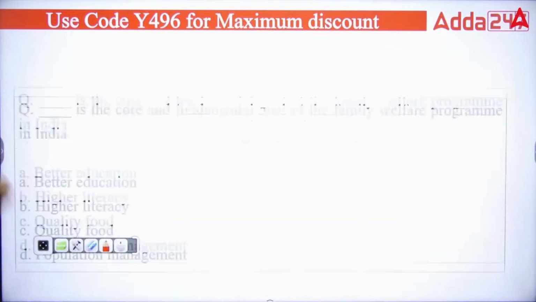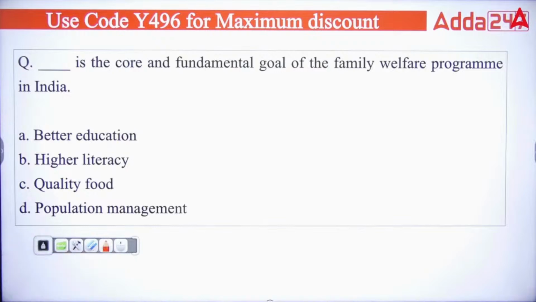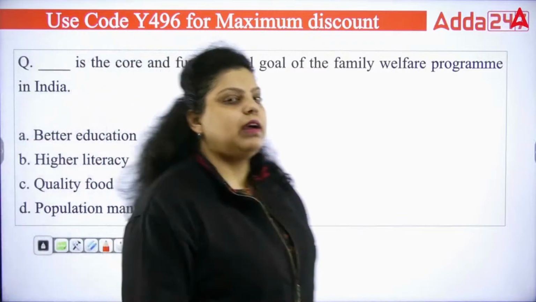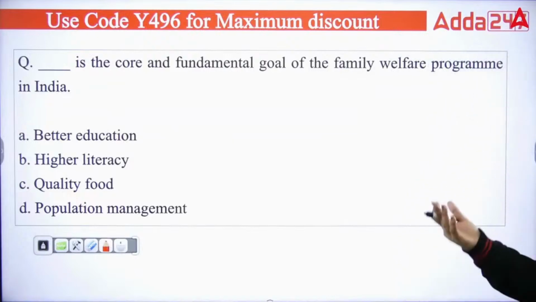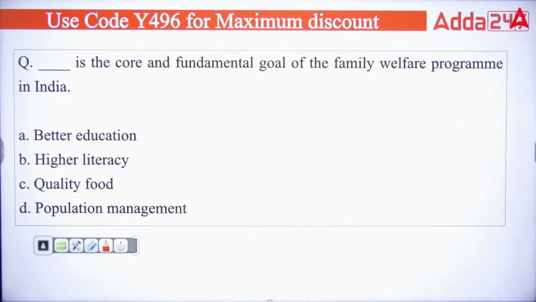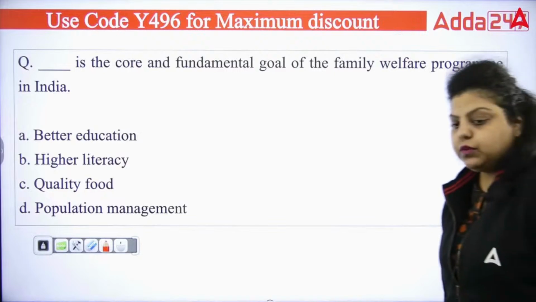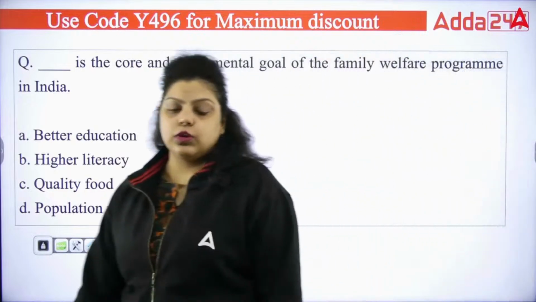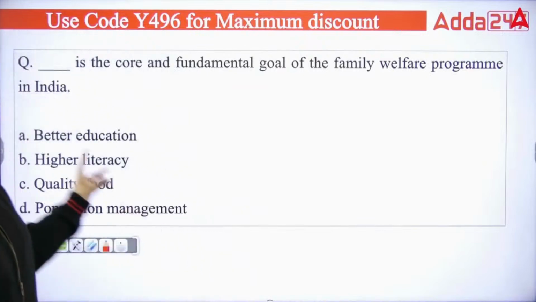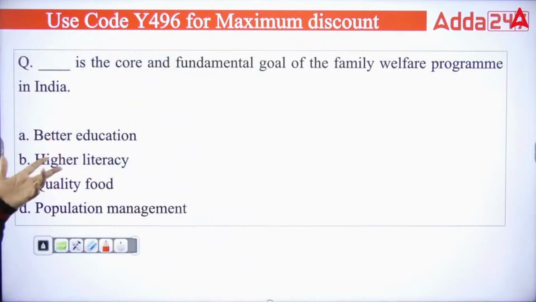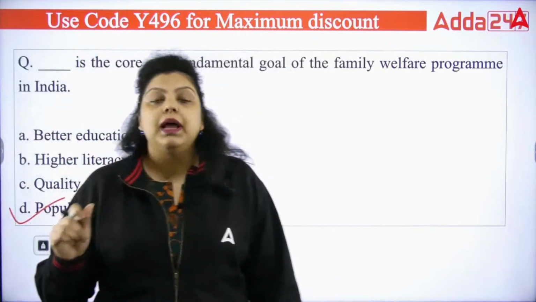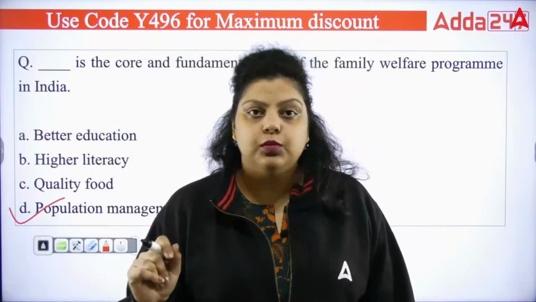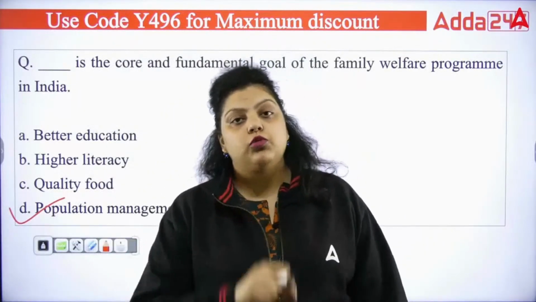Next, dash is the core and fundamental goal of the family welfare program in India. So which of the following is the objective of having a family welfare program? And also from the first 5-year plan, India is trying to introduce the family welfare program because this is helpful for what purpose? To make the population management, to control the population. In the first 5-year plan, when we introduced the family planning program, the objective was to control the population.